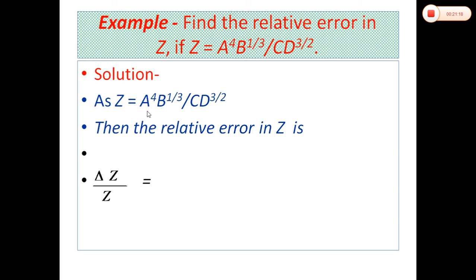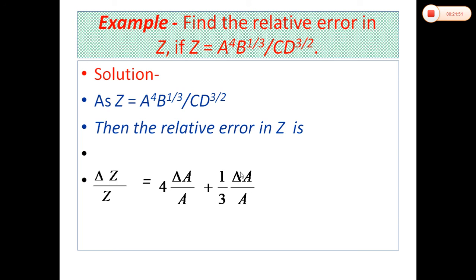The power will be multiplied by the relative error in A, so it is equal to 4 delta A over A. As A and B are in product, we use the product relation: the relative error in the product will be equal to the sum of the relative errors in the physical quantities. Relative error in B, that is delta B over B, but it also has power 1 by 3, so it will be equal to 1 by 3 delta B over B.